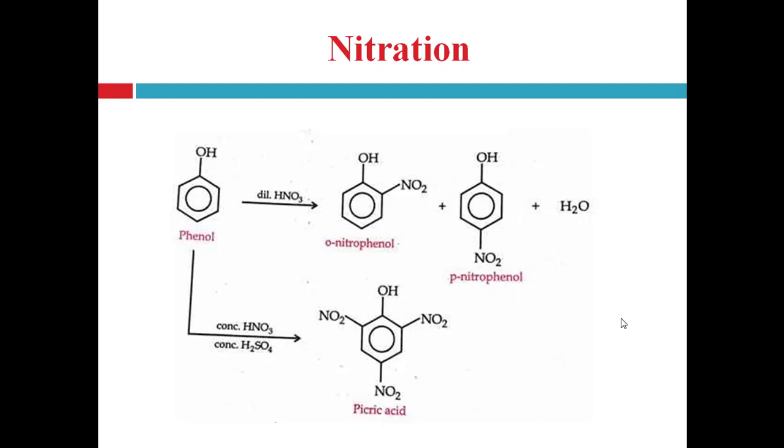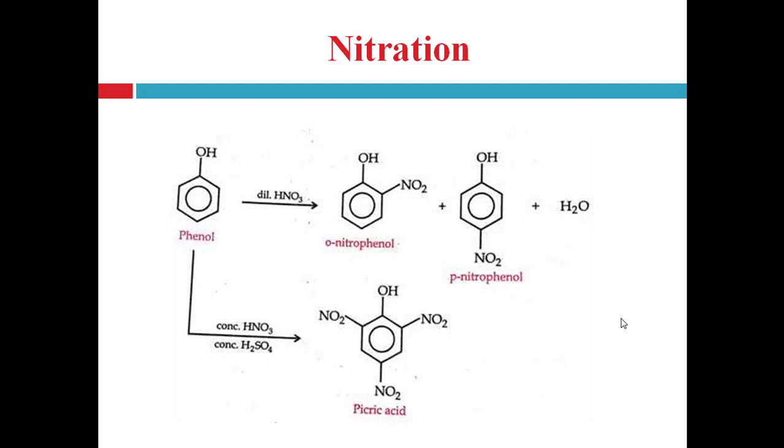And we know that the OH group is a ring activator group, right? In the benzene chapter we have also seen the different types of substituents and the nature of substituents that either activate or deactivate the benzene ring. So the OH group is a ring activator.